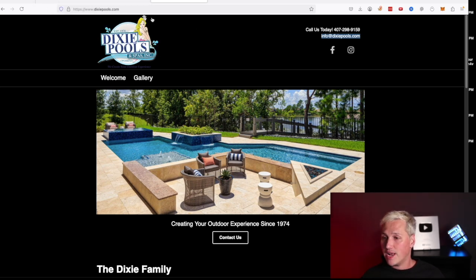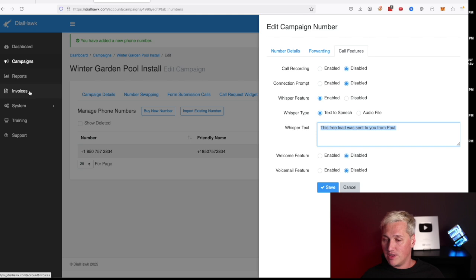So once we have someone that agrees to pay, we can come under this invoice tab and create an invoice and bill them for all the leads automatically moving forward. It'll invoice them automatically. Okay, but we have to get traffic. We have to find people now that are willing to pay for these leads.